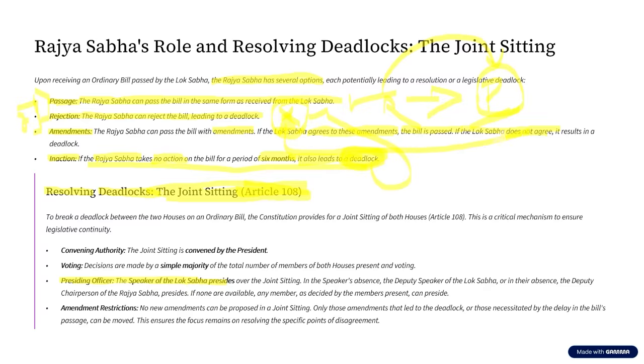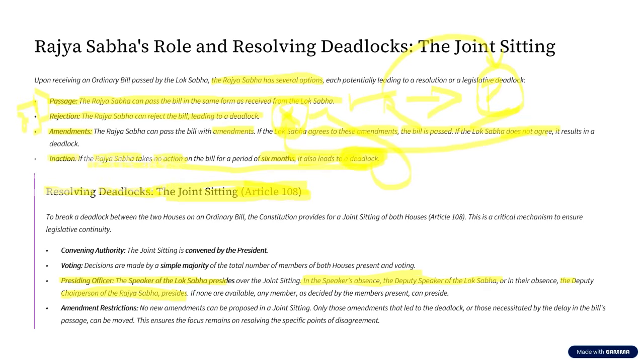Okay. Now let us assume the Speaker of Lok Sabha is absent. In the Speaker's absence, the Deputy Speaker of Lok Sabha can preside over this. Now the question is, what if even the Deputy Speaker is absent? At that time, the Deputy Chairperson of Rajya Sabha can preside. Now, two things to note. Why has the Deputy Chairperson been given this opportunity? The answer is simple. This person is a member of Rajya Sabha.